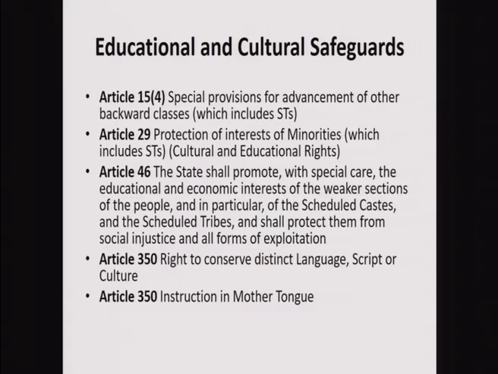Article 29 provides for the protection of the interest of minorities so that they can safeguard their cultural rights, and can also be educated using their mother tongue as a means so that they can easily acquire the knowledge. Article 46 states that the state shall promote with special care the educational and economic interests of the weaker sections of the people, and particularly the Scheduled Castes and Scheduled Tribes, and shall protect them from social injustice and